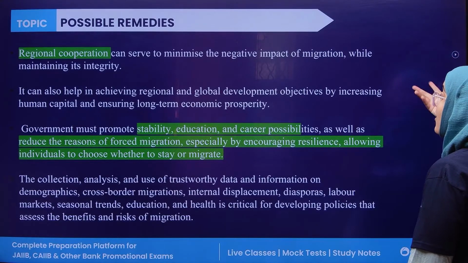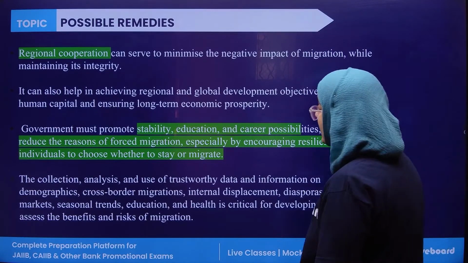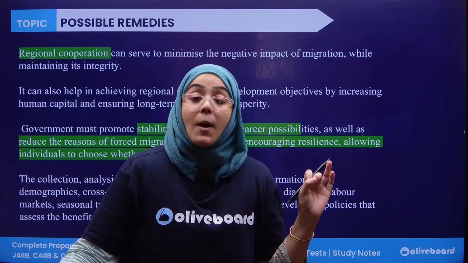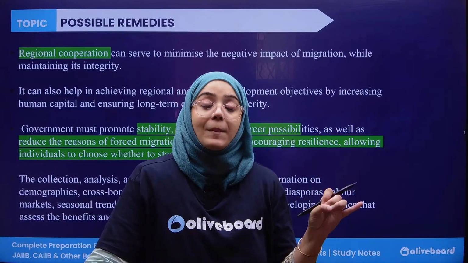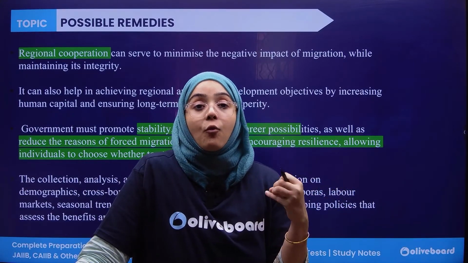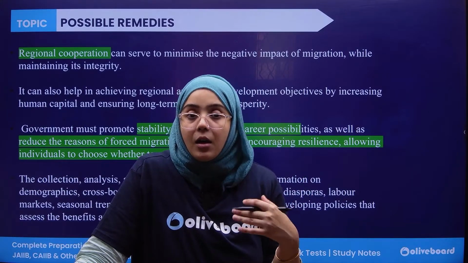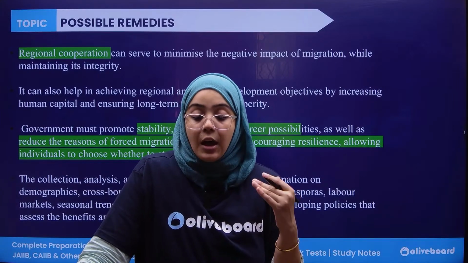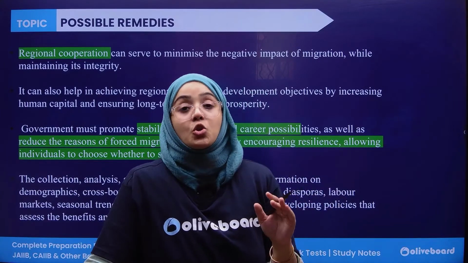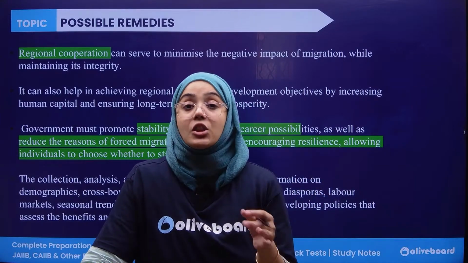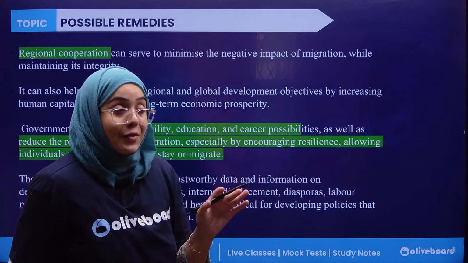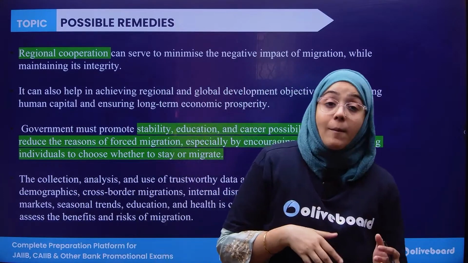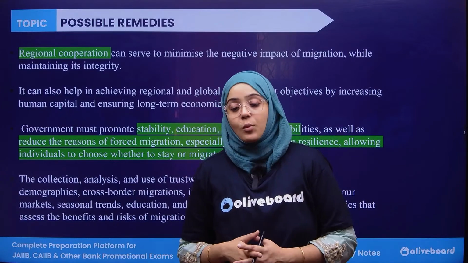Okay. Now, what are the possible remedies? These are some of the possible remedies. For example, the government should promote good economic conditions of the economy and promote stability. The taxation system should be within the limit of the general public. There should be good healthcare services, good education, there shouldn't be jobless growth, there should be employment opportunities. If these are offered by the government of any country, then the people will not migrate from India to abroad. And that is what we are doing.